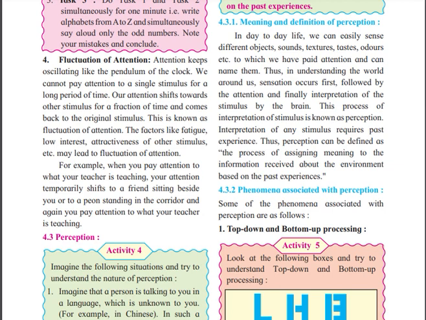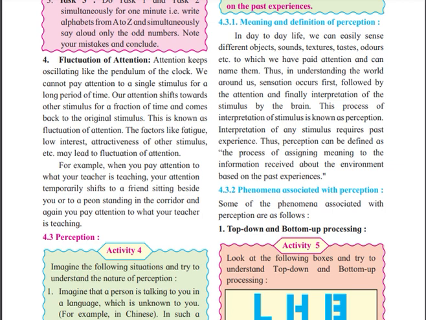In day-to-day life, we can easily sense different objects, sounds, textures, tastes, odors, etc., to which we have paid attention and can name them. In your daily life, there are so many objects, textures and sounds, and you are naming them. Thus, in understanding the world around us, sensation occurs first, followed by attention, and finally interpretation of the stimulus by the brain. This process of interpretation of stimulus is known as perception.